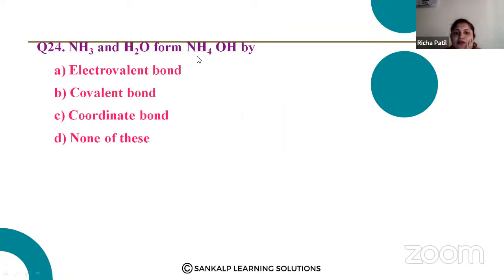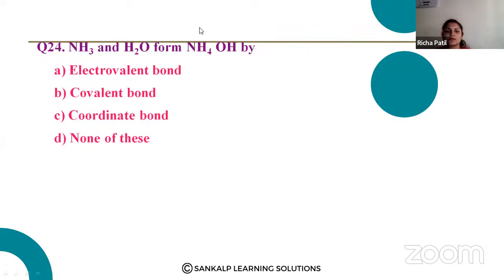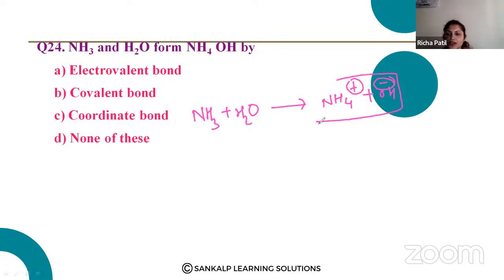NH3 and H2O form NH4OH by. I'll write down the reaction, just see. NH3 plus water forms NH4+ and OH-. So plus and minus, what does it indicate?